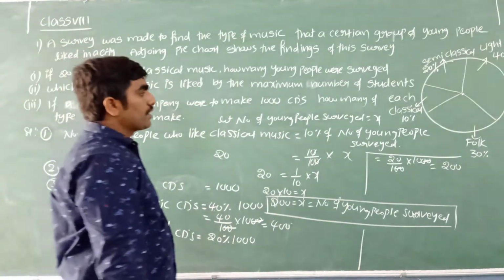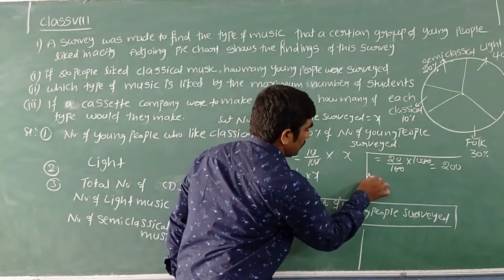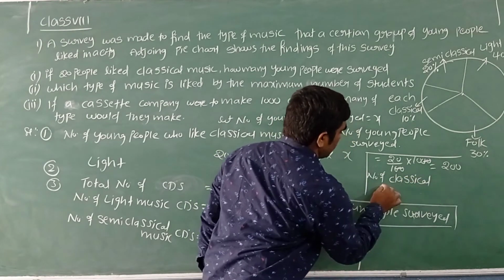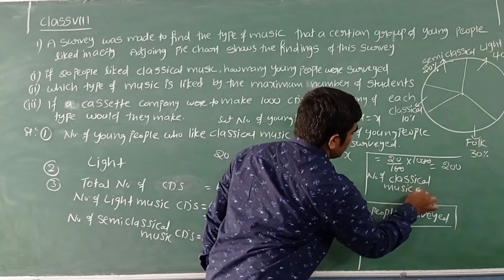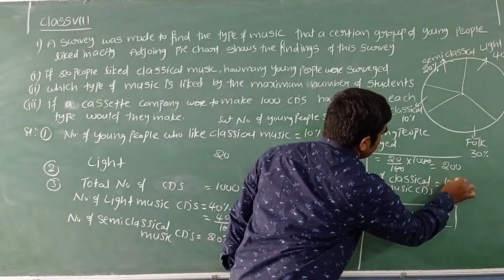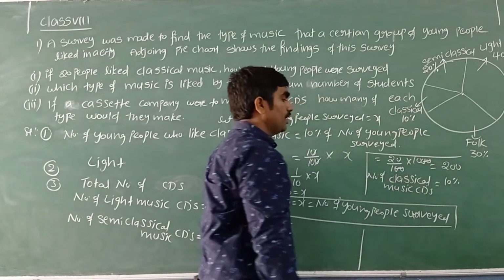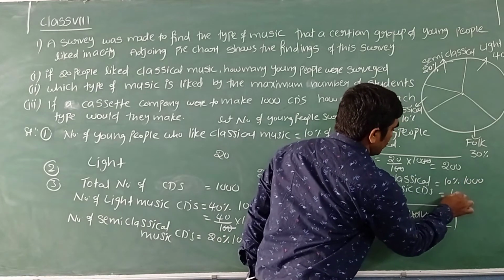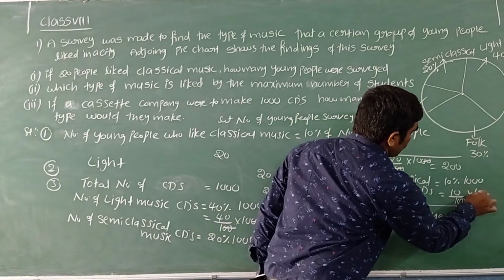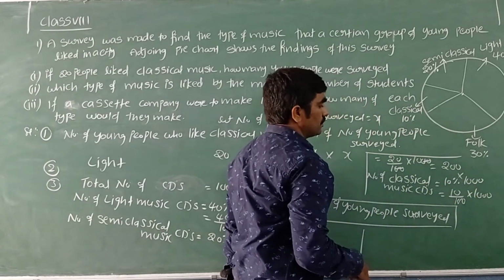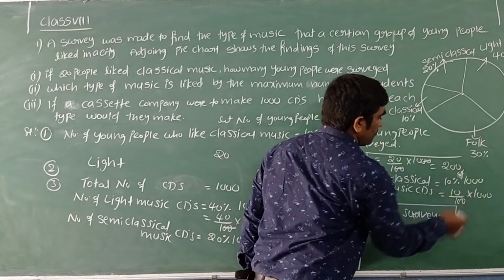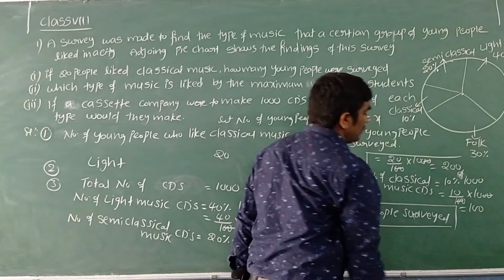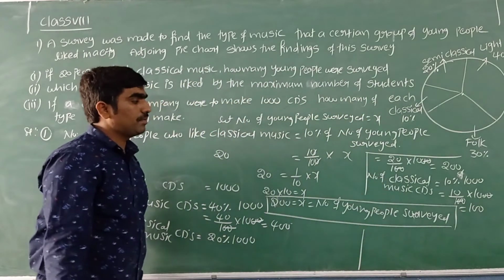Similarly, how many classical music CDs do they want? Number of classical music CDs is equal to 10% of total number of CDs, which is 1000. 10% of 1000 is 10 by 100 into 1000. If I simplify, 10 tens are 100. So 100 CDs they have to make of classical music.